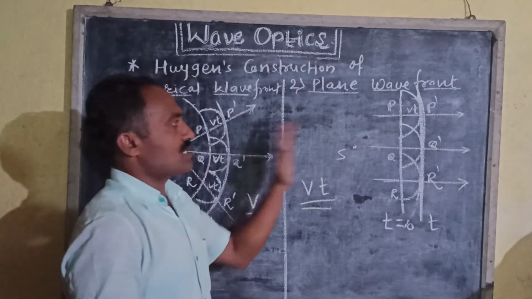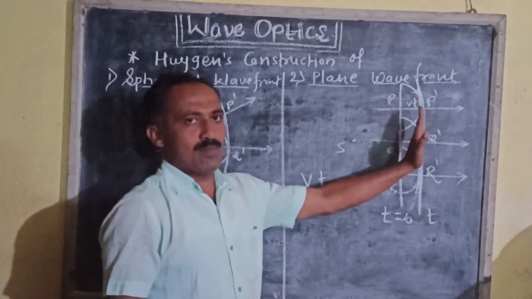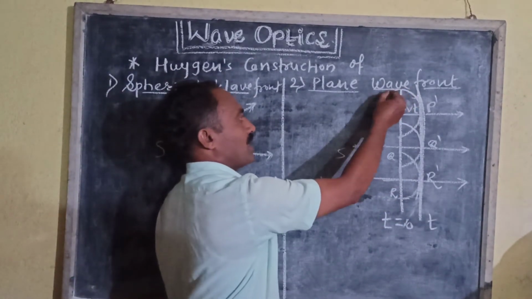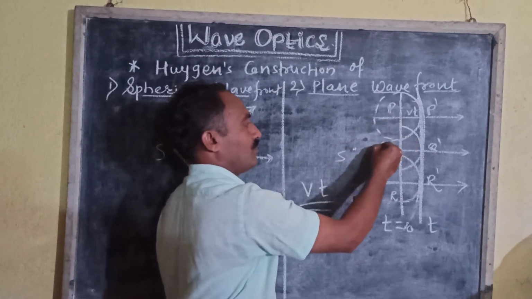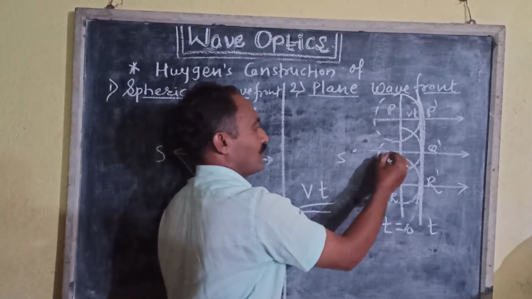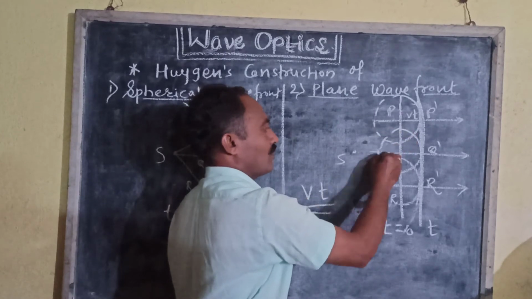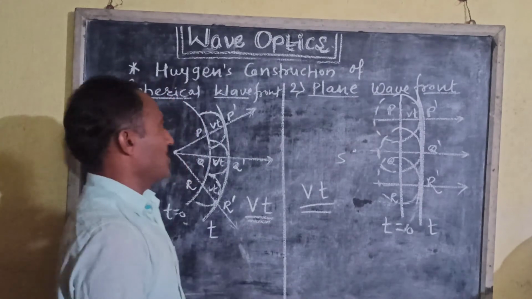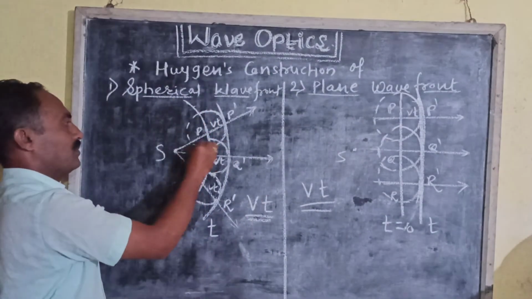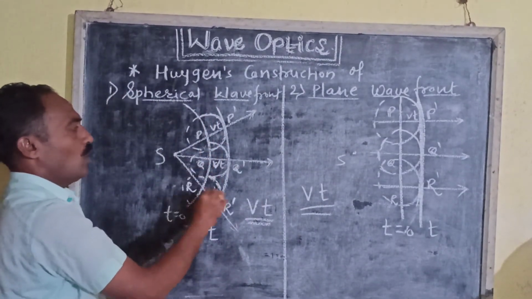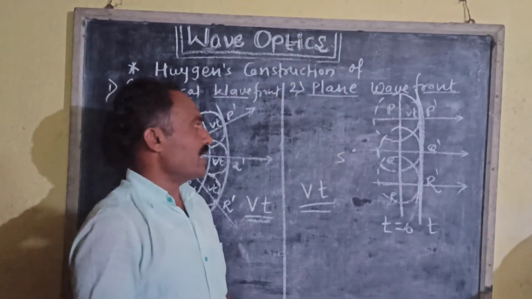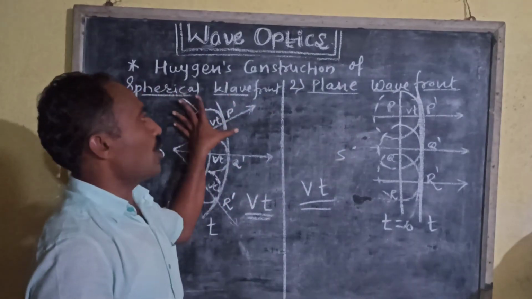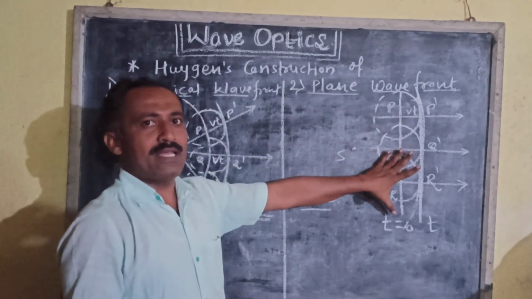In both the constructions, only forward motion of the wavefront will be considered because this backward motion of these secondary wavelets or the secondary wavefronts is not effective, and this is the construction of spherical wavefront and plane wavefront.